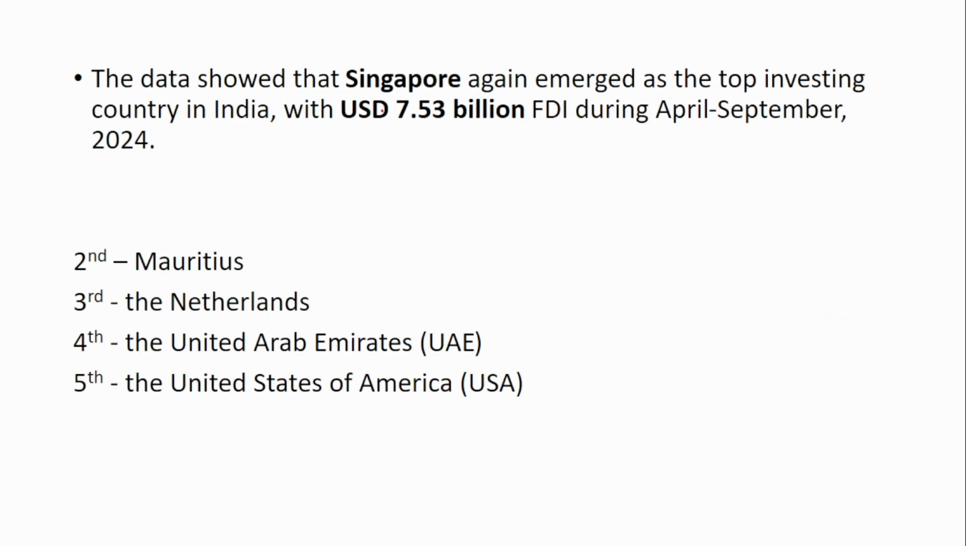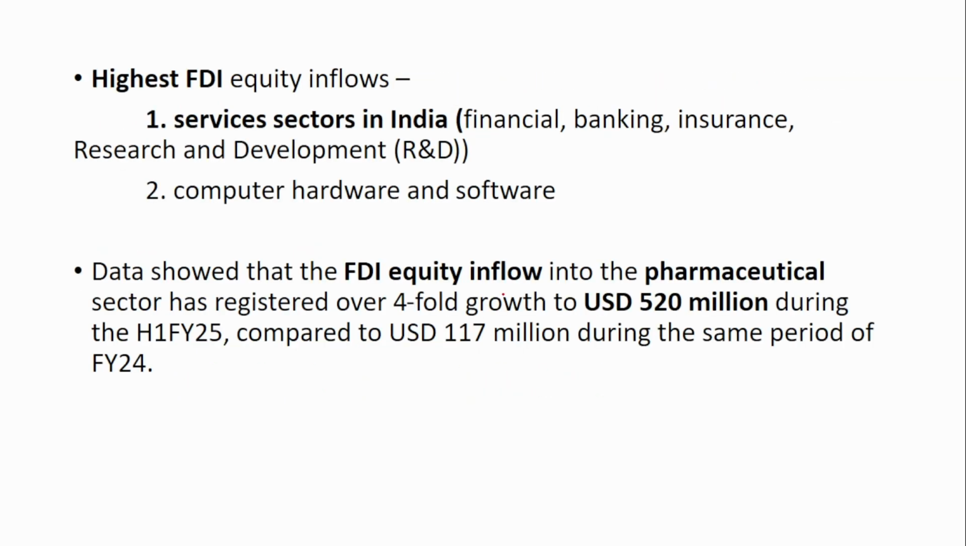The data show that Singapore again emerged as the top investing country in India with USD $7.53 billion FDI during April to September 2024. In the first half, 7.53 billion has been invested by Singapore, which gained the topmost position, followed by Mauritius, Netherlands, UAE, and in the fifth place you have USA. The highest FDI equity inflows was into the service sector, which includes financial, banking, insurance and R&D. The second is computer hardware and software.